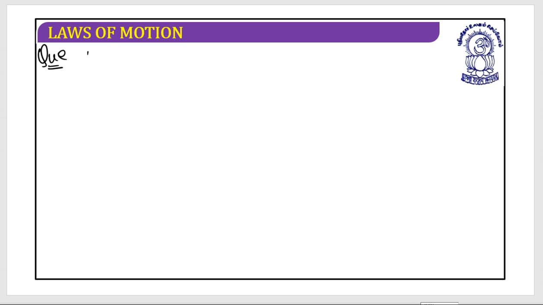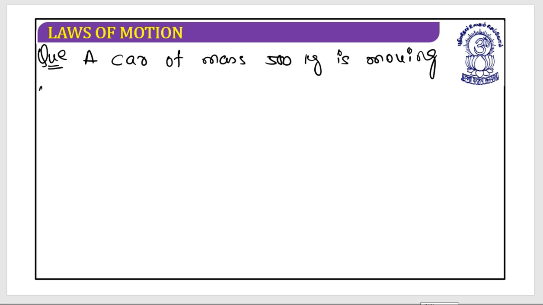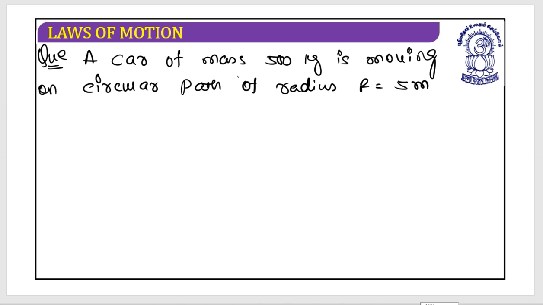Question. A car of mass 500 kg is moving on a circular path of radius 5 meter with a speed of 72 kilometer per hour.